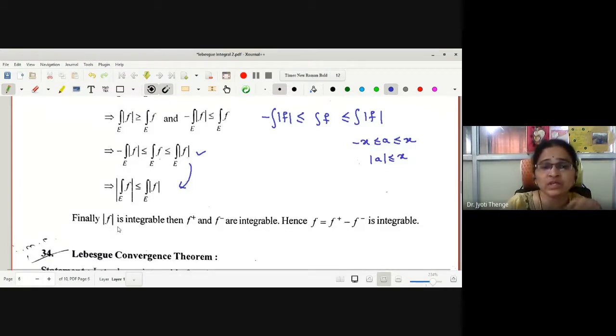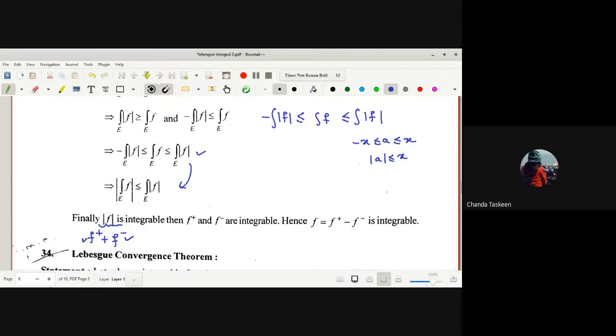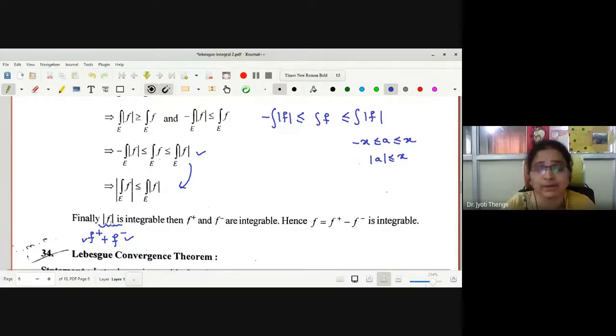Now, what about the reverse? It was asked, if mod f is integrable, then whether f is integrable. Mod f is f plus plus f minus. If mod f is integrable, what about the integrability of f plus and f minus? Both are integrable, because if one of them is not integrable, mod f will not be integrable.